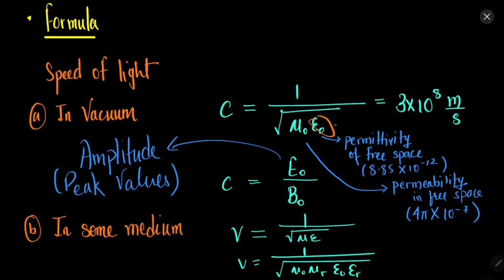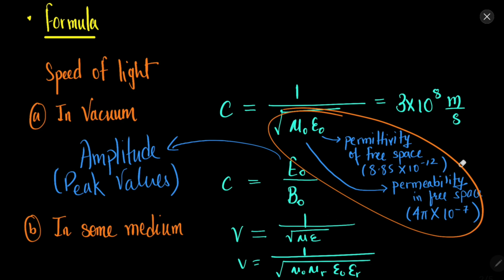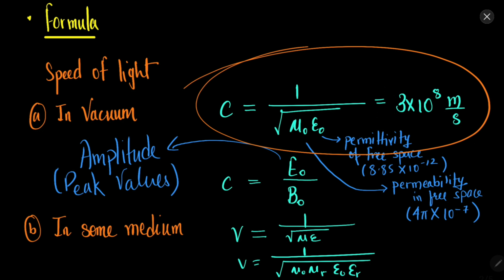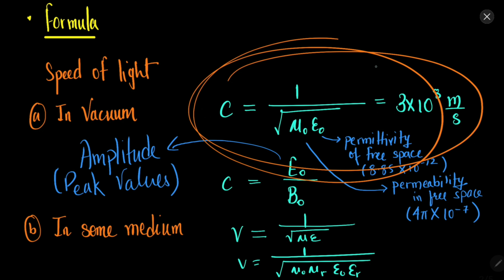So what is permittivity? Epsilon naught tells us about how easily the electric field can flow, and what is permeability? It tells us about how easily the magnetic field can flow. These two terms are constant. So what we get is that the value of speed of light in vacuum is 3 into 10 to the power 8 meter per second. Now this is amazing. Why amazing? Because this is a constant. The speed of light is a constant.